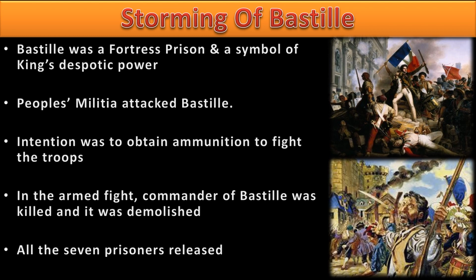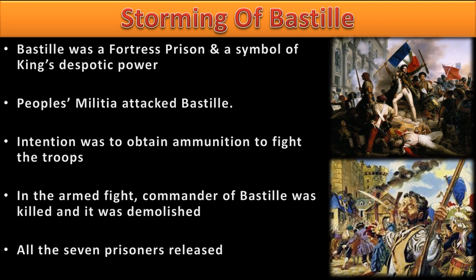The deadly enemies of the king were kept there. Whoever the king thought was his enemy, he arrested, tortured, and kept in the Bastille. People also believed that the king's army used to keep their weapons in the Bastille. The Bastille was not only a fortress prison, but also an armory where the king used to keep his weapons. So if they attacked the Bastille, they would get the weapons and be in a condition to fight the king's army.